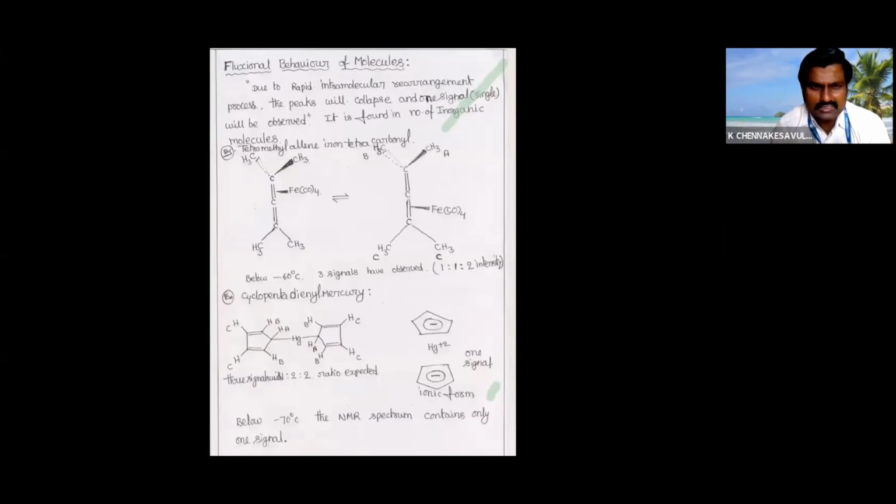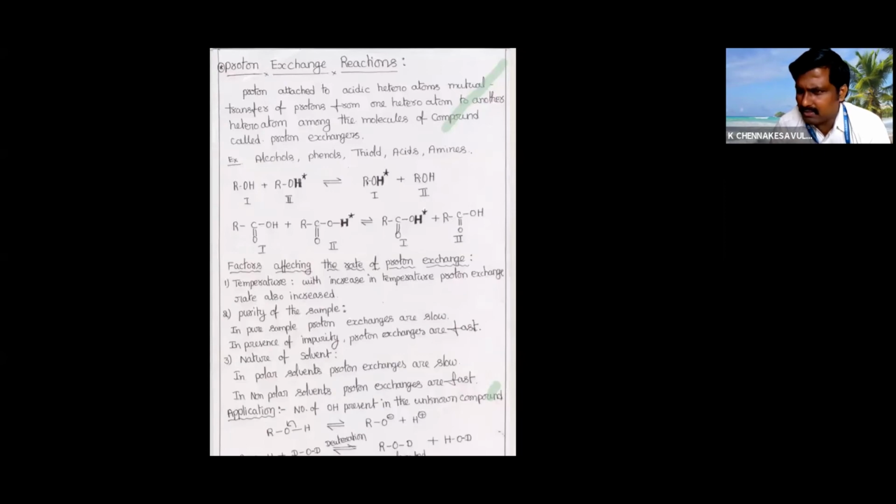And similarly, proton exchange reactions: these alcohols, carboxylic acids, amines. Though the amine has two protons, we can see it as a single signal, and it won't interact with adjacent carbon hydrogens. These protons are rapidly exchanging with another hydroxyl or other amine or carboxylic acid.